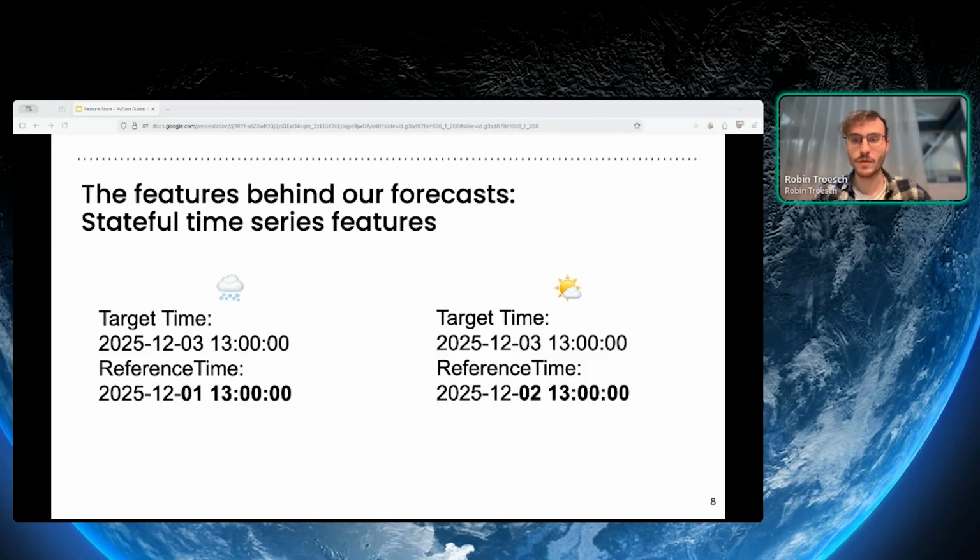This is also happening for features related to the grid, where grid operators will publish, for example, a first estimation or forecast of the load or the consumption on the grid, before revisiting those numbers several times throughout the day. And certain features will even only be published on short notice, so you won't have them to make long-term forecasts. You will only have them to make short-term forecasts. So it's all about the time when you will make those forecasts that will matter, and we need to organize those features in such a manner that they reflect this complexity.